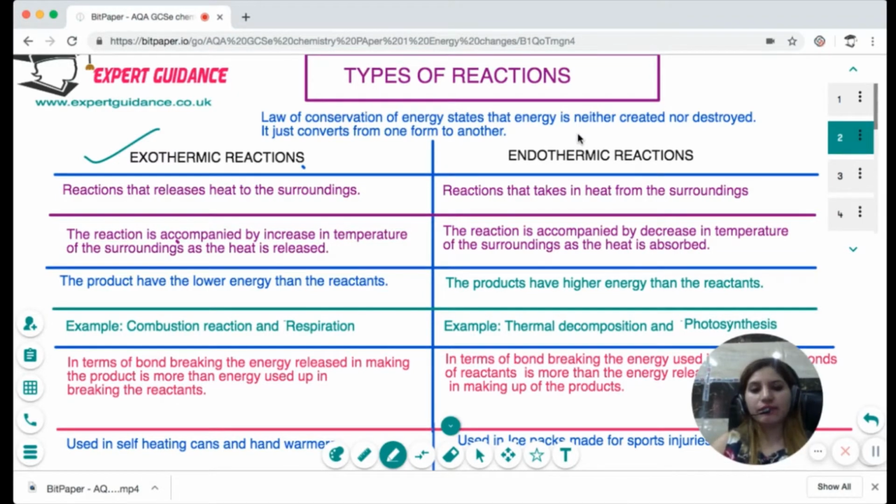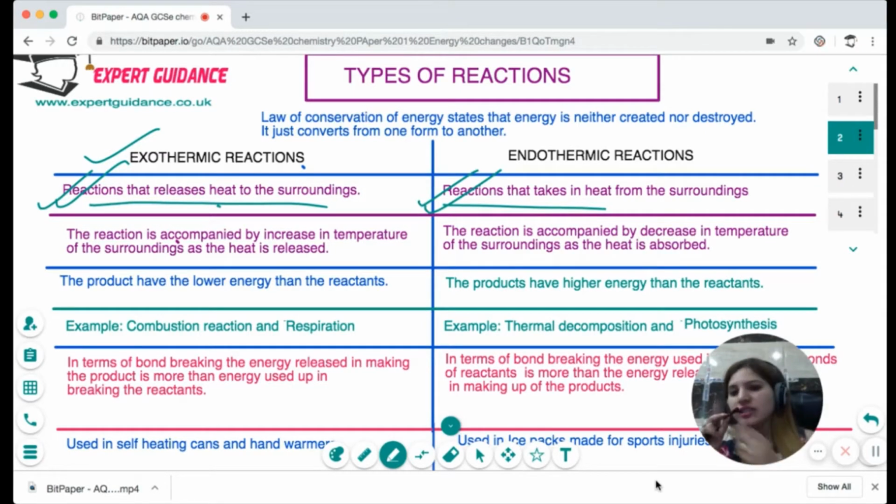Now, there are certain reactions which will take in heat, and there are certain reactions which will release heat to the surroundings. Exo means external. So any reaction that releases heat to the surroundings is an exothermic reaction. And endo means inside. So any reaction that takes in heat from the surroundings is an endothermic reaction. Naturally, if any reaction is releasing heat, it will make the temperature of the surroundings increase. So exothermic reactions are accompanied by an increase in temperature of the surroundings as the heat is released.